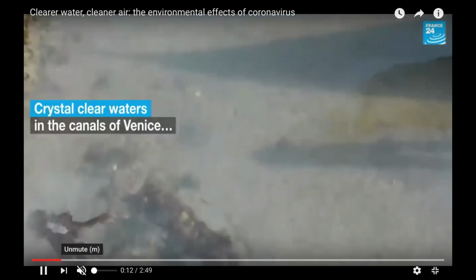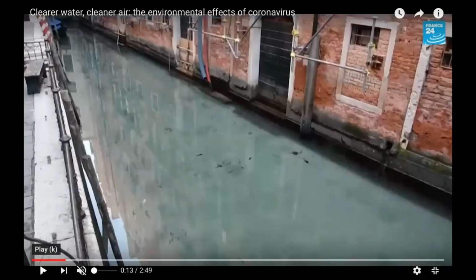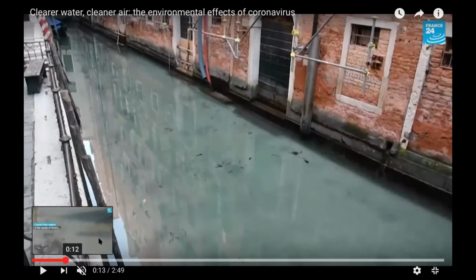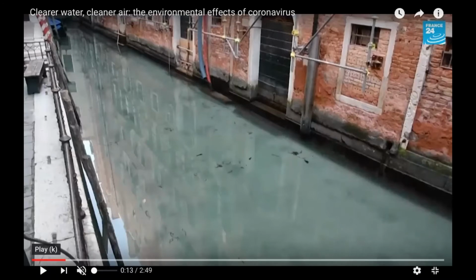Crystal clear waters in the canals of Venice. Canals are these little waterways, and people in Venice go through the whole city. People use them like roads, like streets, in little boats. So look how clear the water is now.